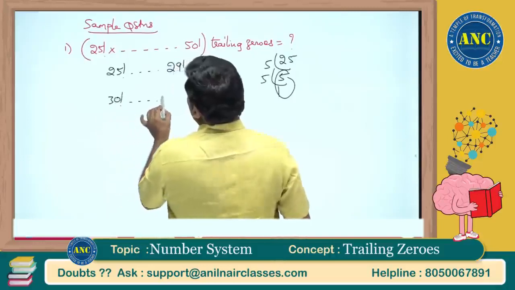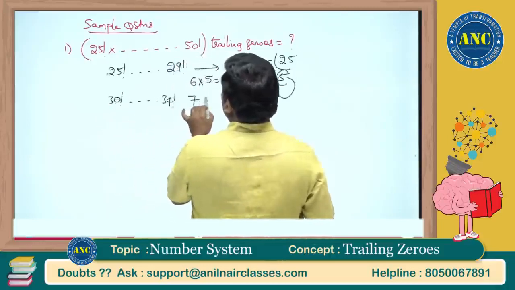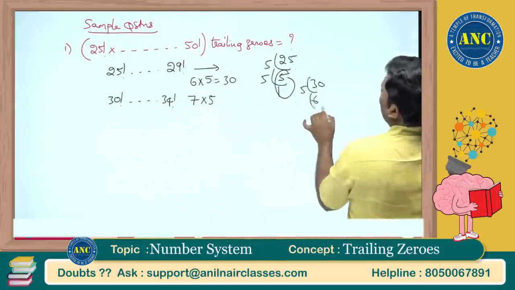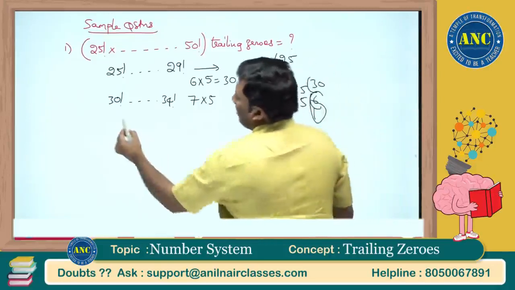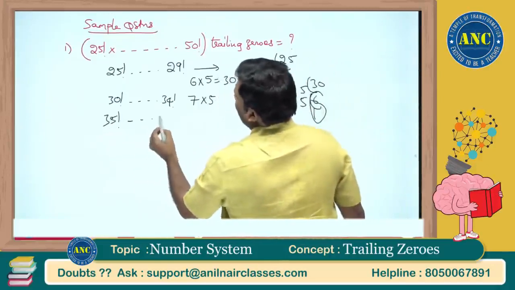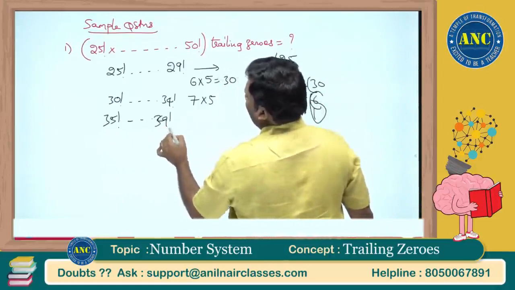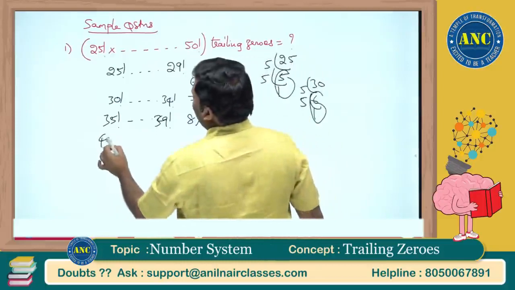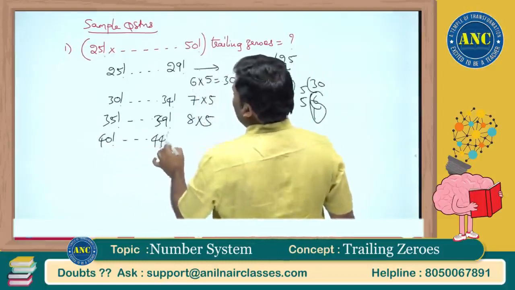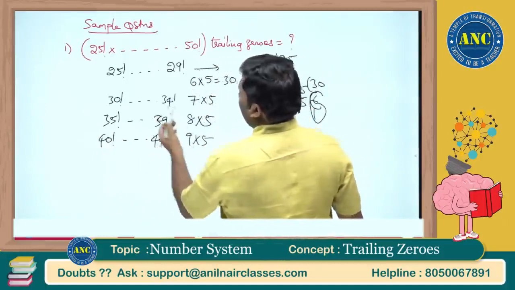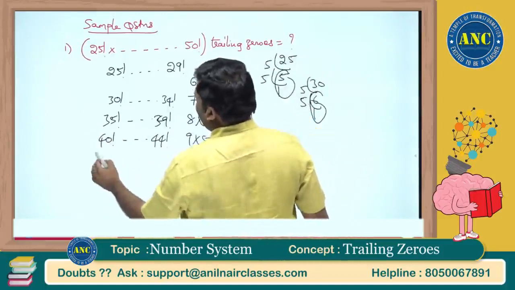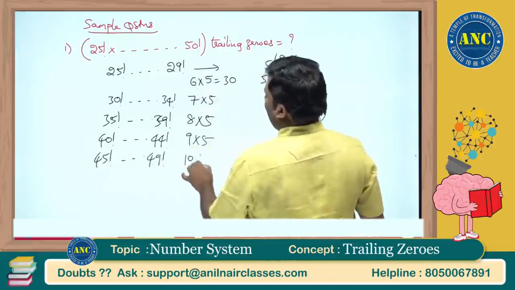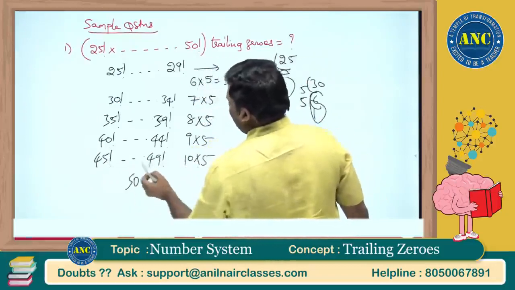30 factorial till 34 factorial, next number I will get 7 into 5. You can cross check. 5 6s, 5 1s, 6 plus 1, 7. Next for 35 factorial till 39 factorial, next number I will get 8 into 5. I hope you understood the idea. From 40 factorial till 44, next number I will get, because there are no other multiples of 25 coming. 45 factorial till 49 factorial, 10 into 5. 50 factorial.